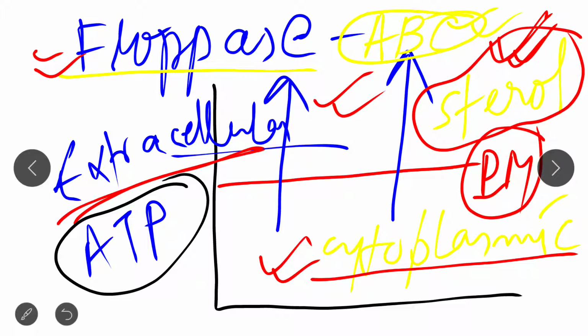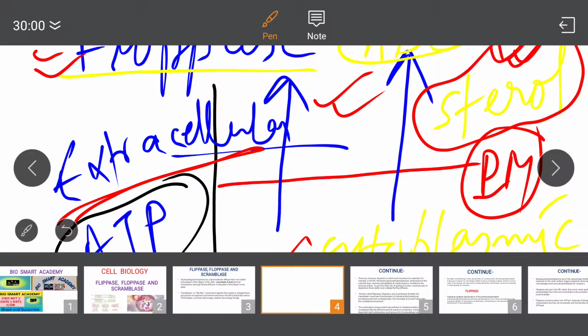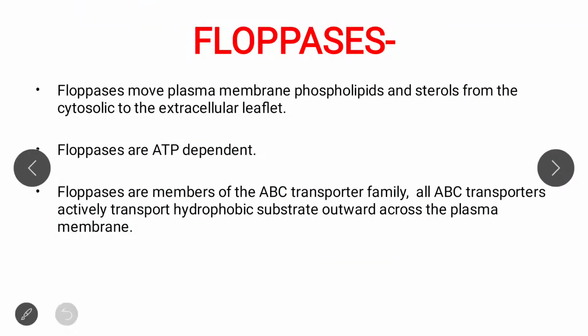What is this ABC transporter family, what is the p-type ATPase family? We will discuss these things in detail in future lectures of cell biology, and these are all very important from the examination point of view. So now I think you got a clear idea about floppase. Now let's look at the PPT of the floppase. Floppase helps in the movement of plasma membrane phospholipid and other sterols from the cytosolic to the extracellular leaflet, as I showed you in the graphical representation.